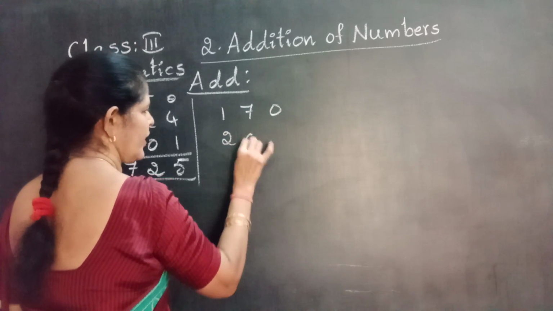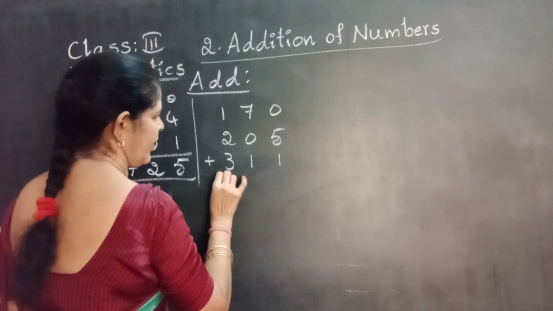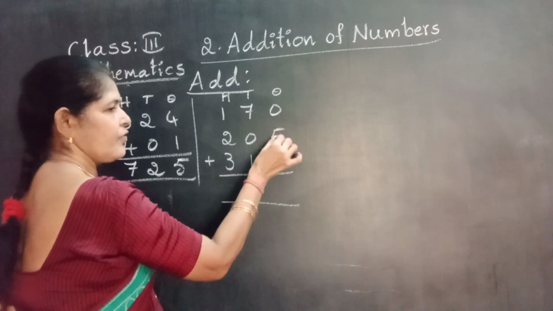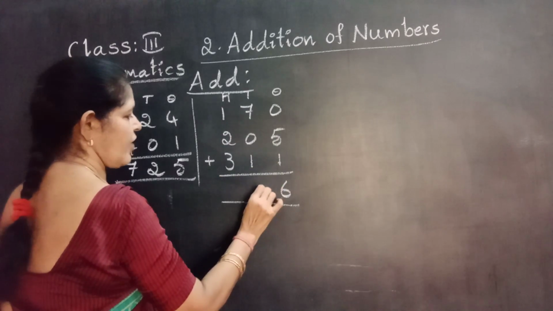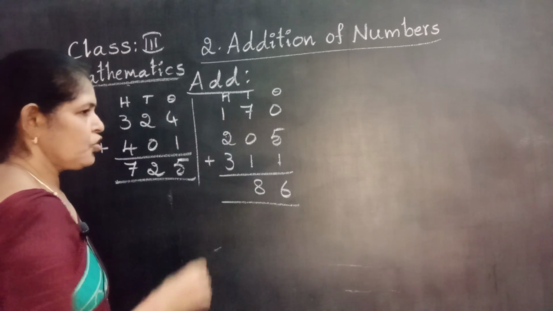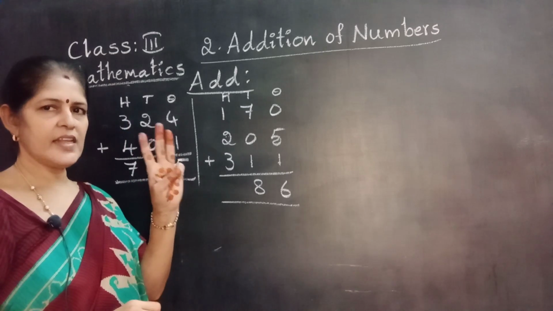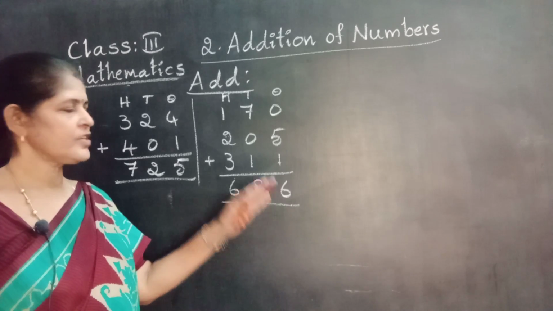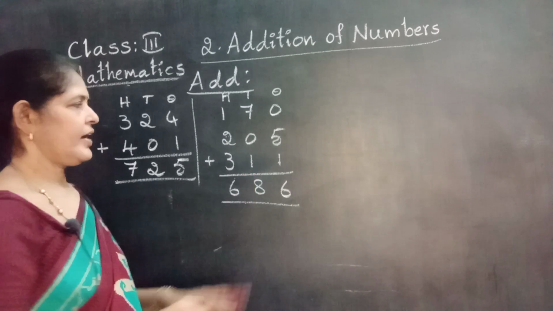170 plus 205 plus 311. Ones, tens, hundreds. Adding ones, 5 plus 1, 6. Adding tens, 7 plus 1, 8. Write in the tens place. Now adding hundreds, 1 plus 2, 3. 3 in the mind. Take 3 fingers, 3 after 4, 5, 6. The total is 686. We get the total after adding the given numbers.